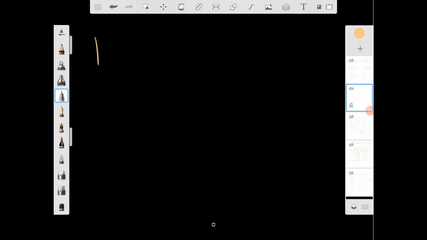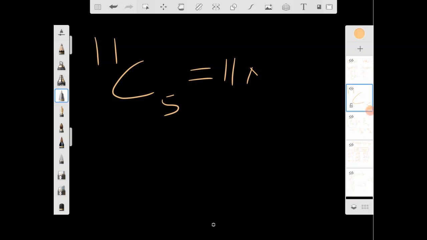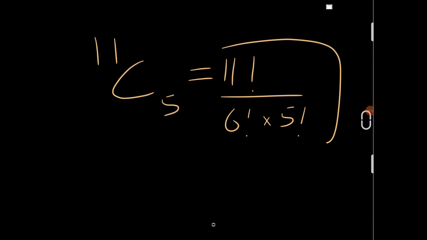You have 11 members in total, boys plus girls, and you need 5 members for a team. So 11C5, just see how much you get. It will be 11 factorial divided by (11 minus 5) factorial, that is 6 factorial, into 5 factorial. So you get this many 5-member teams.